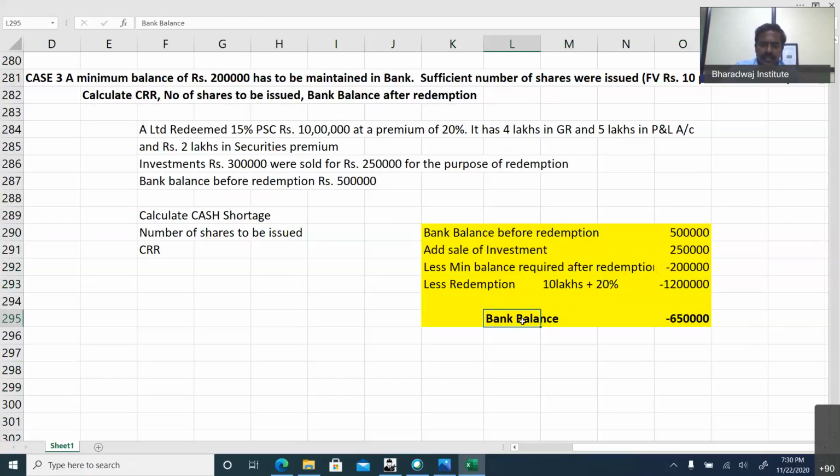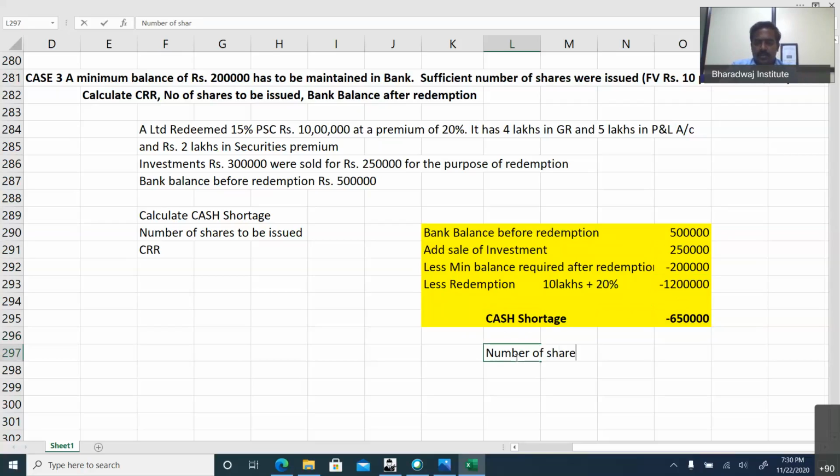So cash shortage is 6,50,000. Okay, we have got 5 lakhs in the bank account. Sale of investment we have done for 2,50,000. That is an inflow. We need to maintain 2 lakhs minimum balance, and we have to pay 12 lakhs to the debenture holders and preference shareholders. There's a cash shortage of 6,50,000.